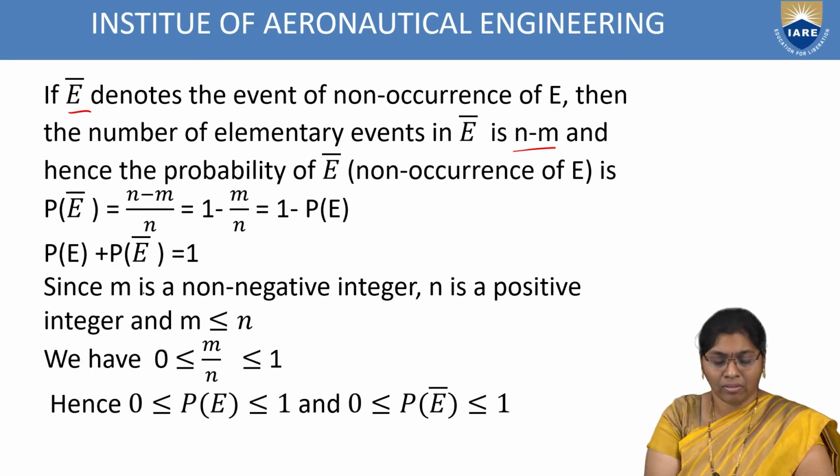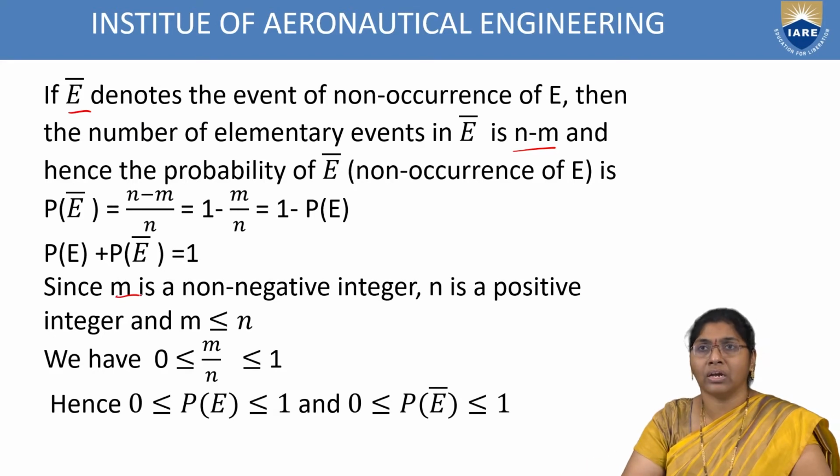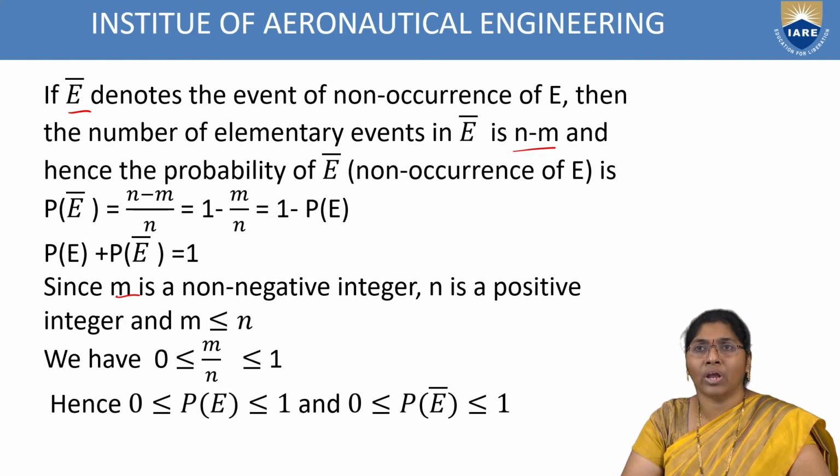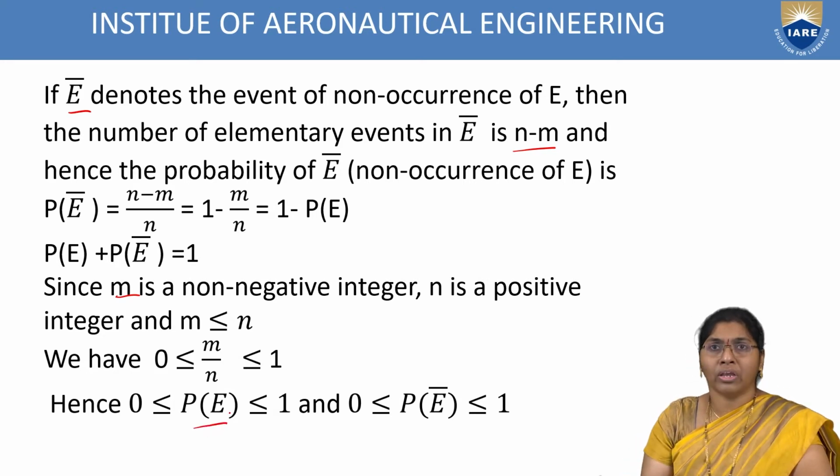Since m is a non-negative integer and n is a positive integer, the integer m is always less than or equal to n. So the probability always lies between 0 and 1, that means 0 is less than or equal to m by n, which is less than or equal to 1. Hence P of E lies between 0 and 1, and similarly the non-occurrence probability is also between 0 and 1.